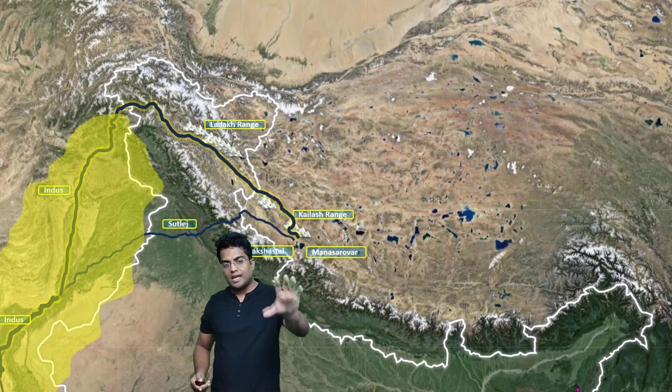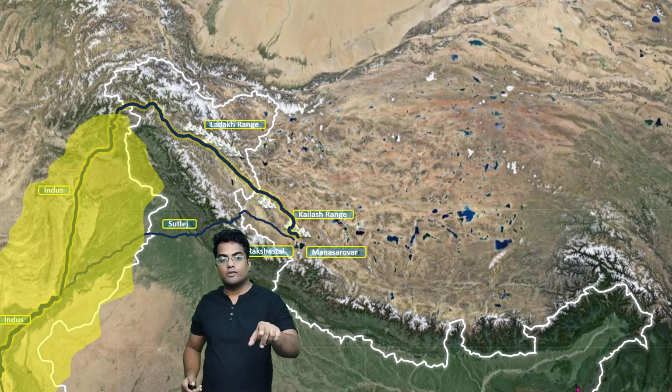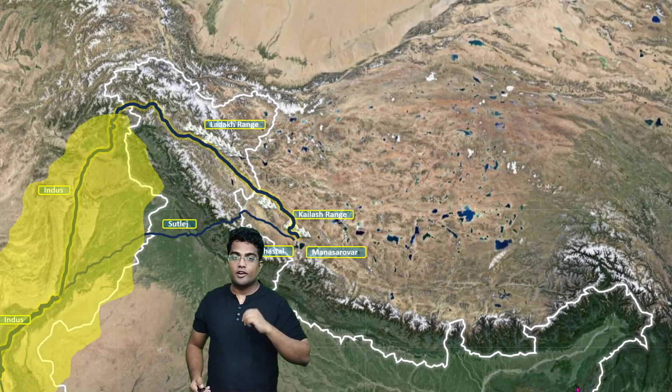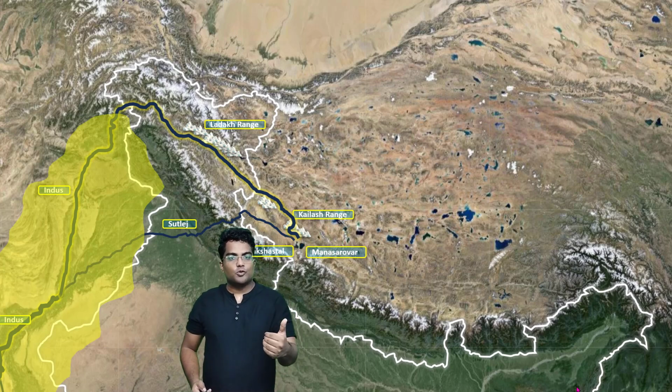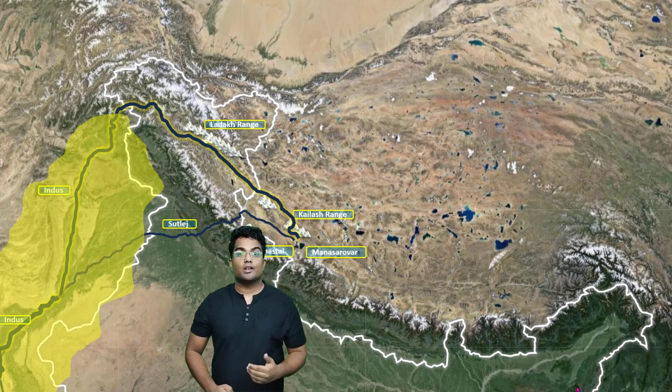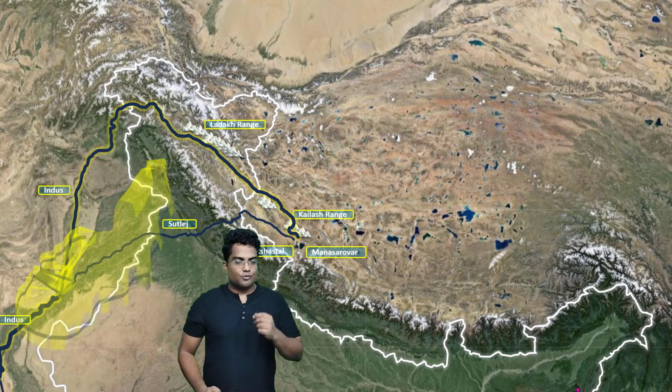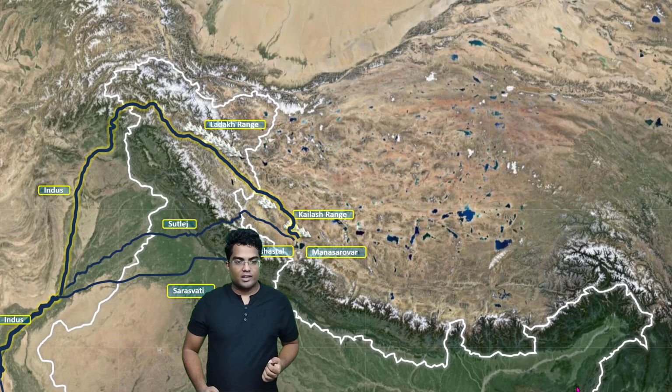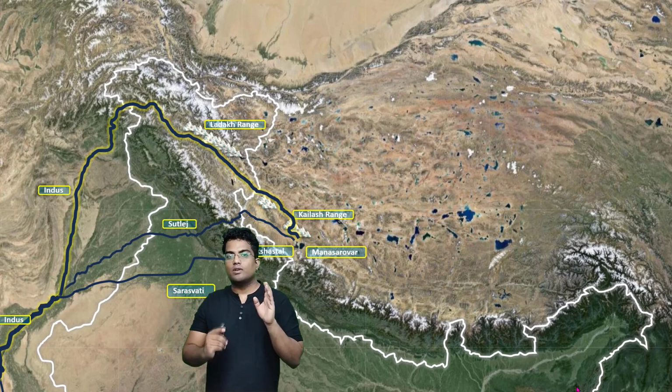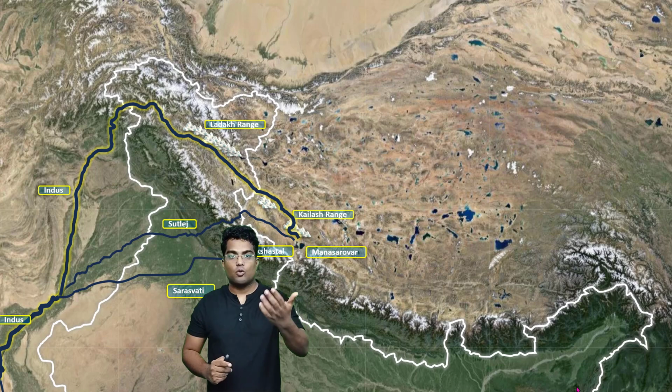As you can see, that's the area in yellow where the Indus Valley civilization flourished. Now this is going to come in handy because there's a small concept that I have to discuss with you with regards to history. So that's where the Indus civilization was located, and as you can see, that's the Saraswati River. Now the Saraswati River does not exist. The Indus River exists, the Satluj River exists, the Saraswati River does not exist, but back 2000 years ago it existed.